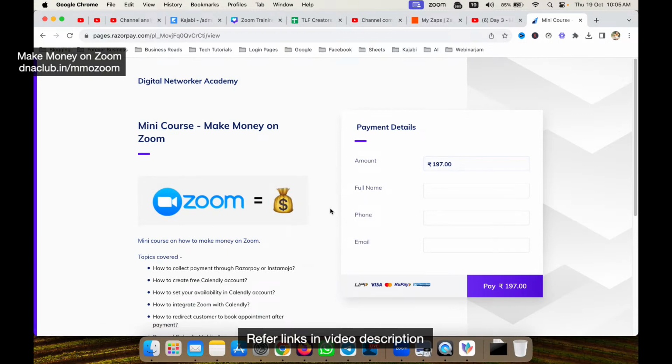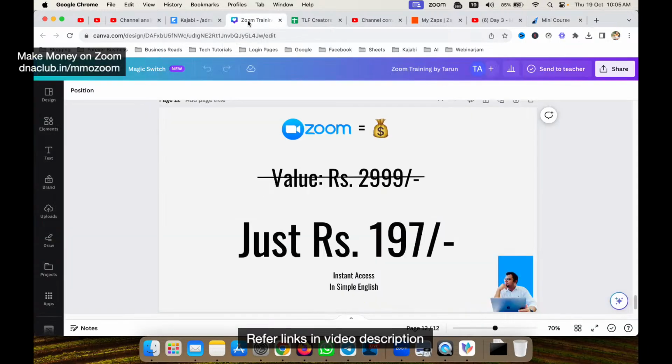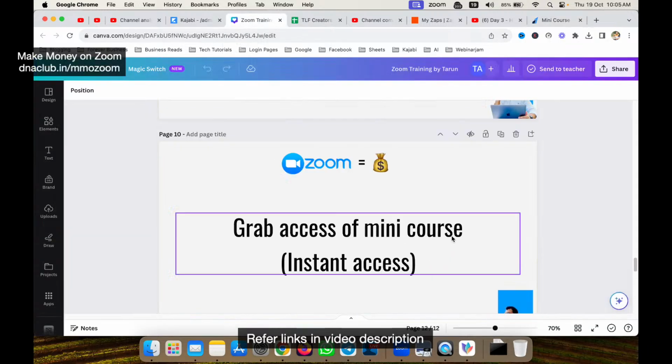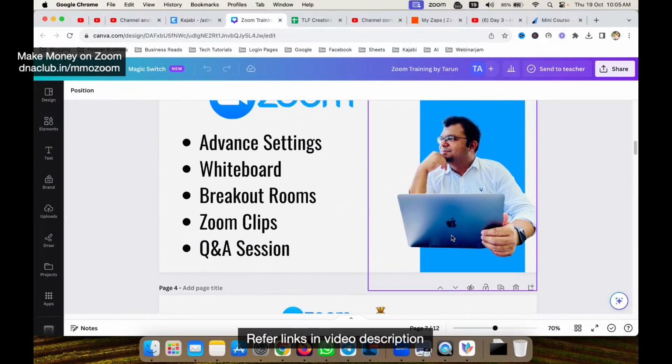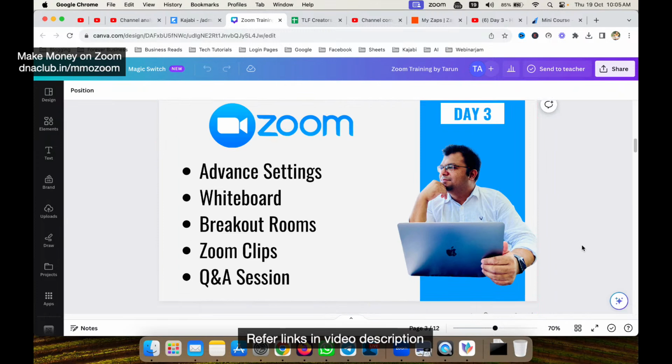Okay, clear? Got it? So with this, let's get started with the training of the day. Today we are going to cover some advanced settings of Zoom, whiteboard, breakout rooms, Zoom clips, right? And be ready with your questions if you have any kind of question. Okay, so let's get started. First, let's talk about the advanced settings.